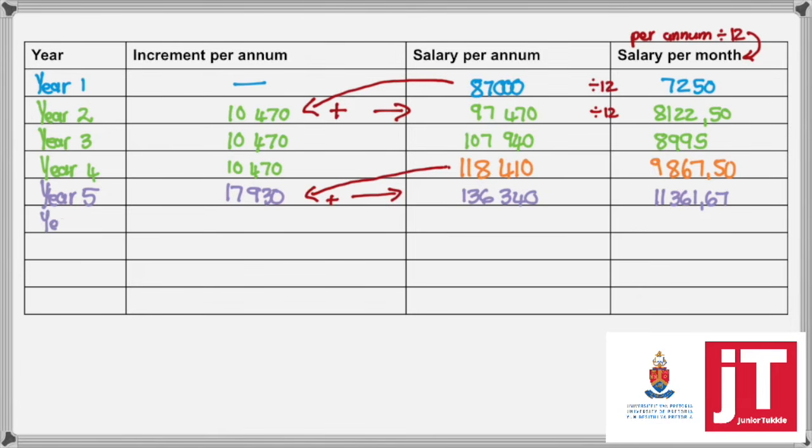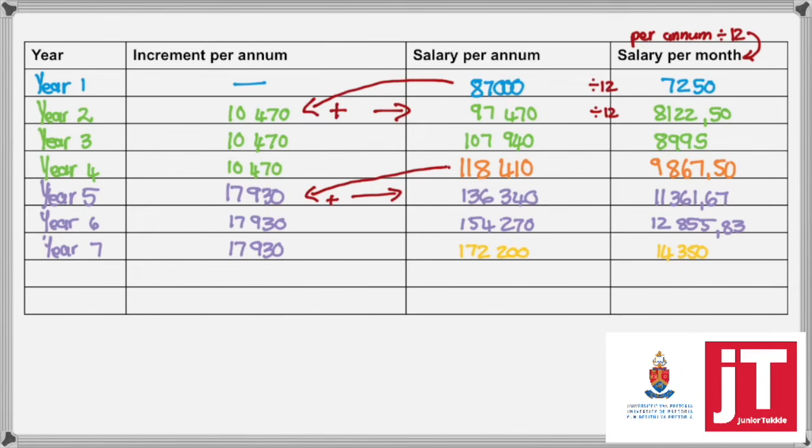And then you'll continue with that increment until you reach the second notch, which is at the end of year 7. So at the end of year 7, you are on your second notch of 172,200 or 14,350 Rand per month.